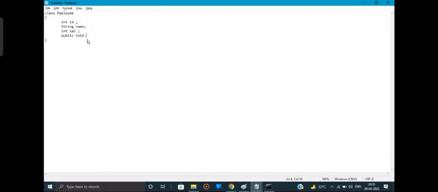Now, yes, guys, what is the convention to write a method name? The first word will always be in lowercase, and the second word, the first letter will be in uppercase. So toWork. Okay. Now it is a no-argument method.